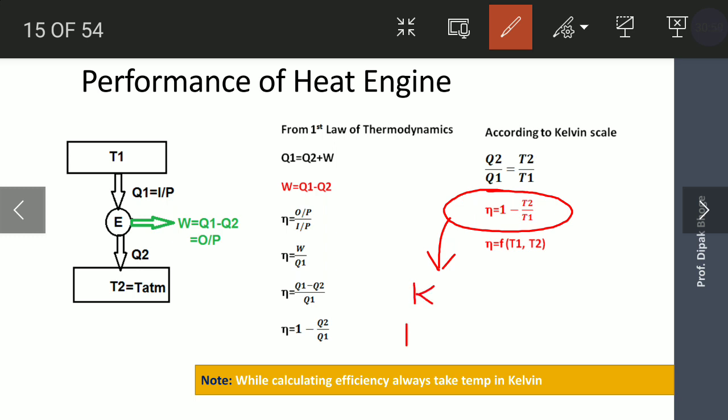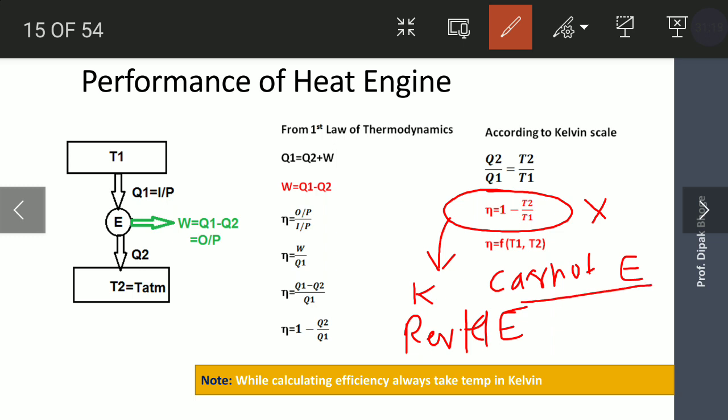These equations are only used for a reversible heat engine or Carnot engine. You cannot use this formula for any other engine, like an irreversible or real engine. You cannot use this formula for calculating the efficiency. This efficiency formula in terms of temperature is only used for a Carnot engine and a reversible heat engine.